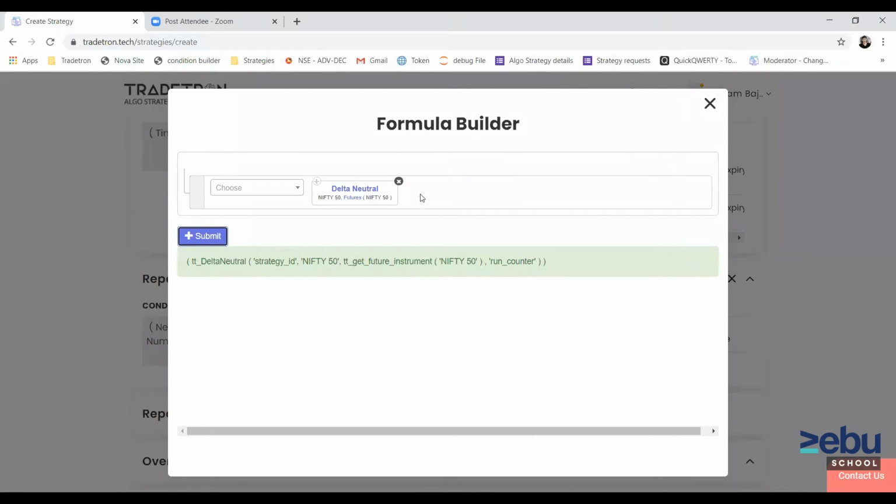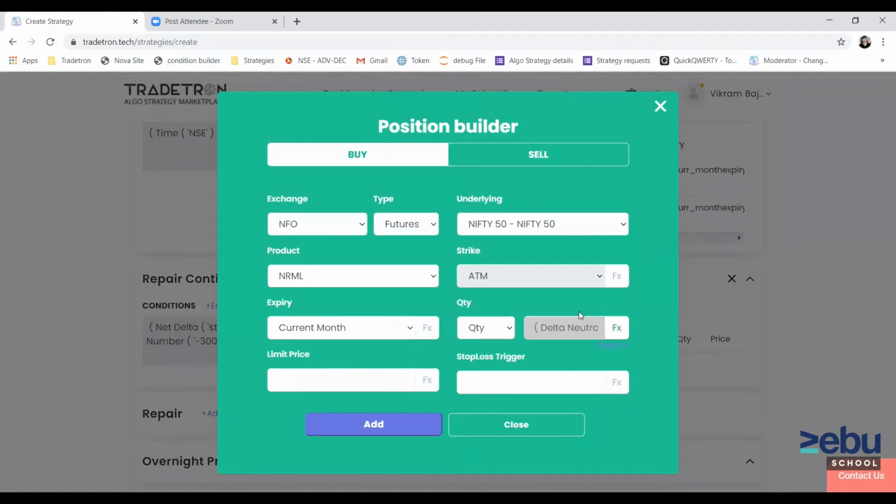So this particular keyword you can use to decide the quantity that needs to be traded to make your positions delta neutral.